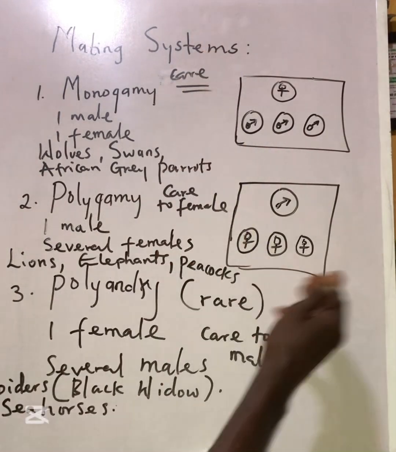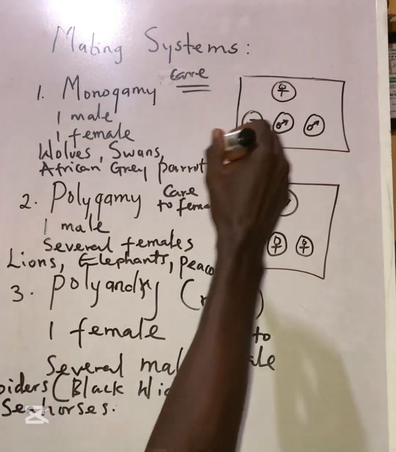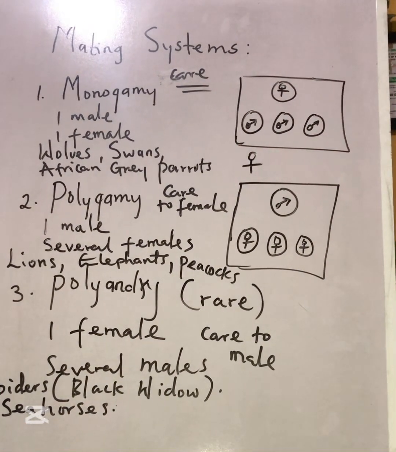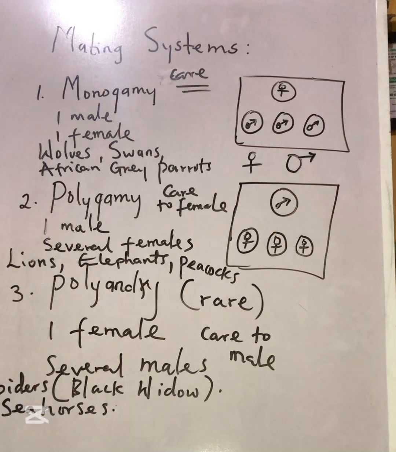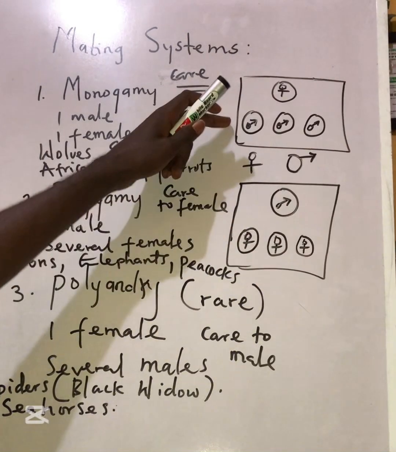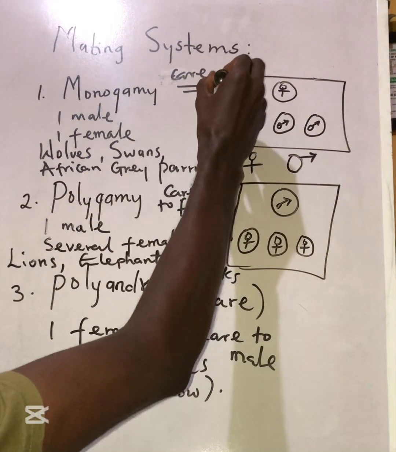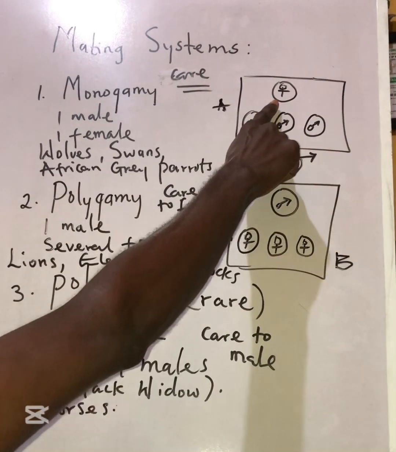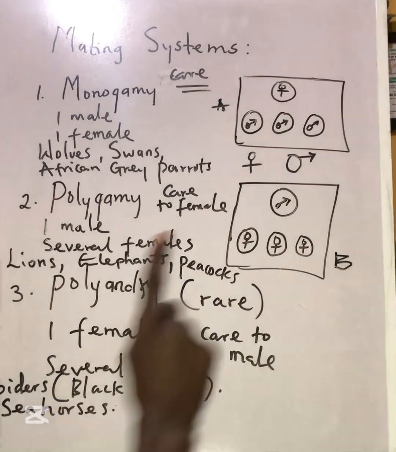And then let's look at this exercise here. Remember, in biology, whenever we see these symbols, this mirror symbol identifies the female organism, and this arrow symbol identifies the male organism. So let's look at these two populations. Which of these two populations will likely have an increase in population? Let's look at population A and population B. Here we are having one female and multiple males, and one male and multiple females.